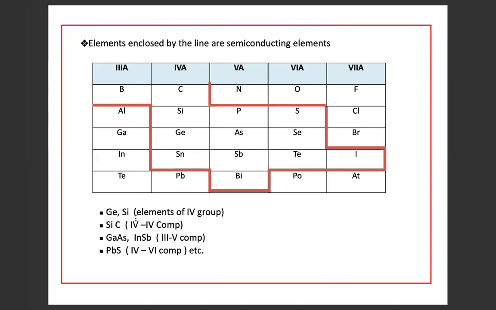So germanium and silicon are elements of the fourth group, and these are pure semiconductors. SiC is a fourth group compound. Gallium arsenide and indium antimony, InSb, are third and fifth group compounds. Lead sulfide is a fourth and sixth group compound, and so on.